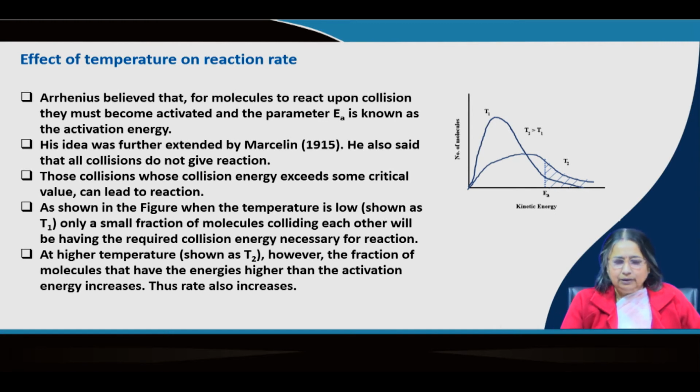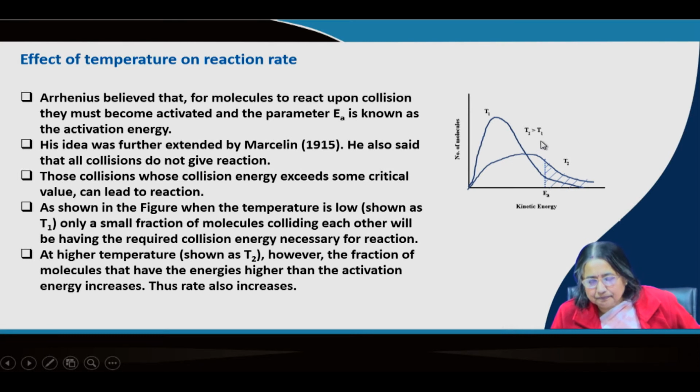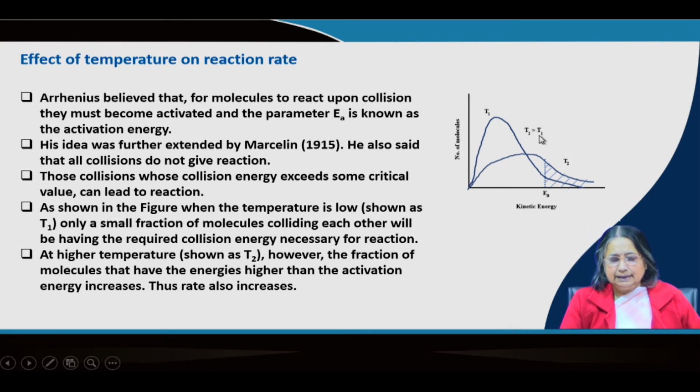Now, here in the curve you can see, although it should be a little smoother, it is hand drawn, that is why. It is the Boltzmann-Maxwell distribution curve of the molecules. So, this is the distribution at T1 and this is the distribution at T2. Here this curve is spreading. And T2 is larger than T1.